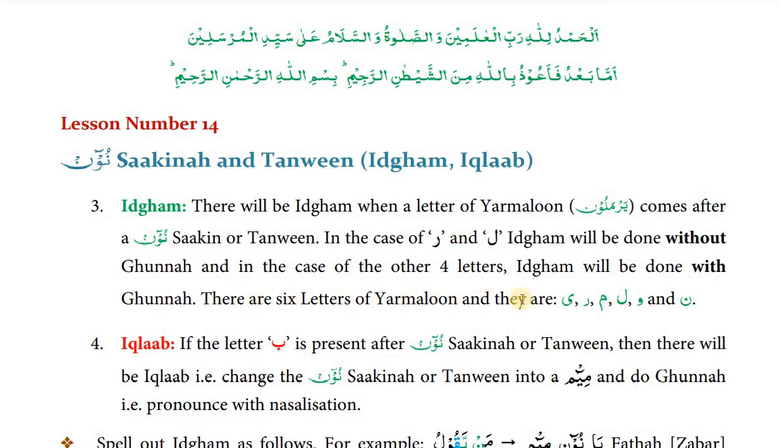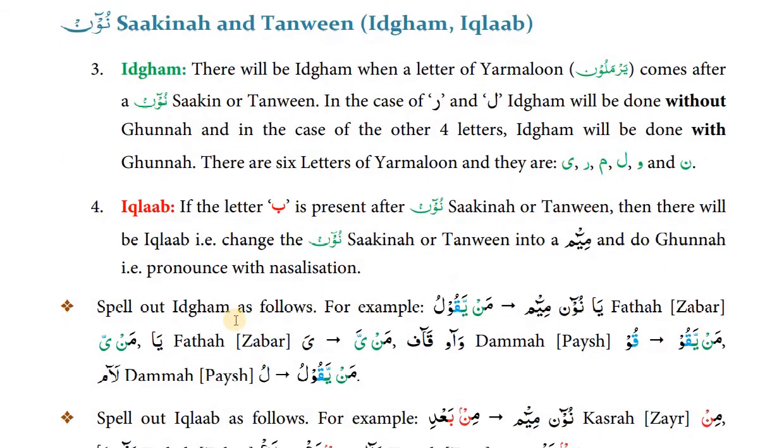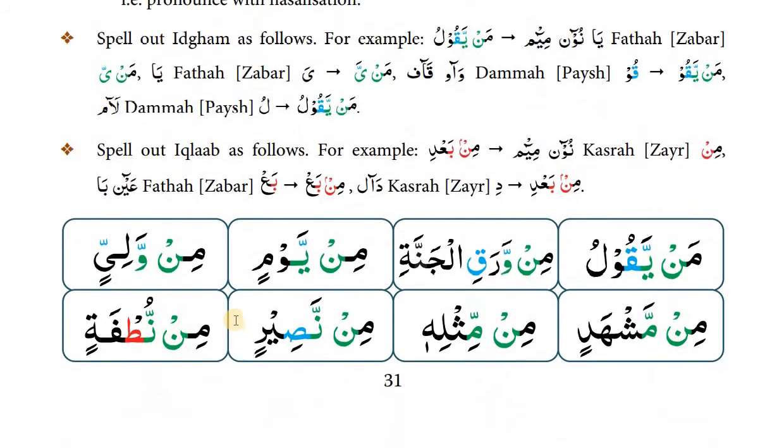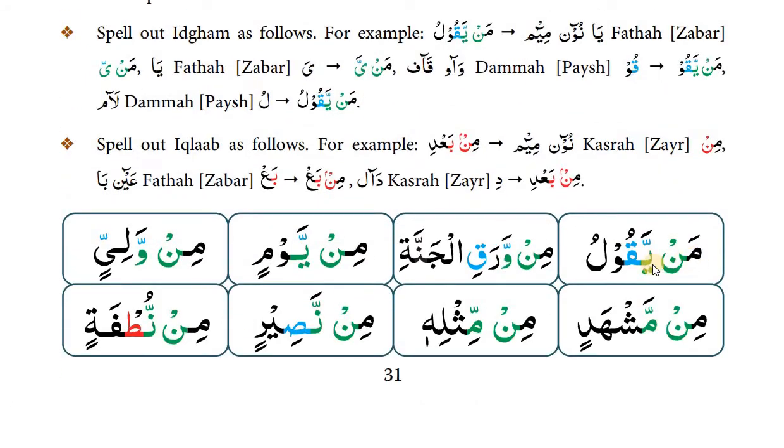There are 6 letters of yarmaloon, and they are ya, ra, mim, lam, waw and noon. The easy way to remember this abbreviation is to remember just this word: yarmaloon, ya, ra, mim, lam, waw and noon. Okay, let me give the example of idgham. Here, man yaqulu: noon sakin, and after noon sakin one of the letters from yarmaloon came, so idgham will be done.